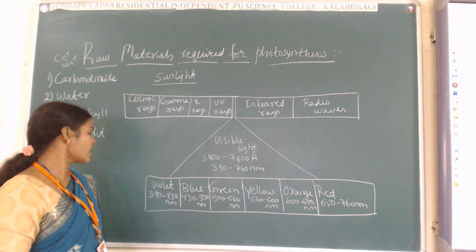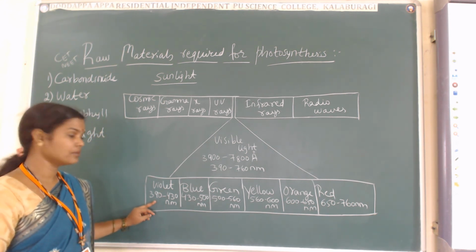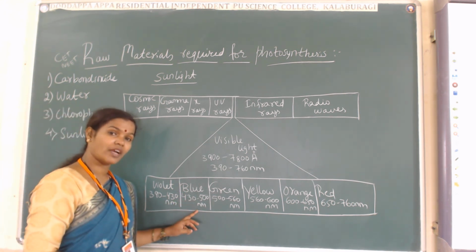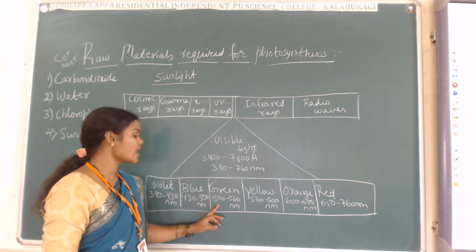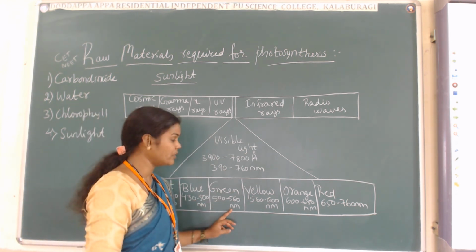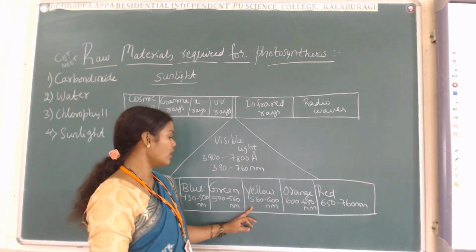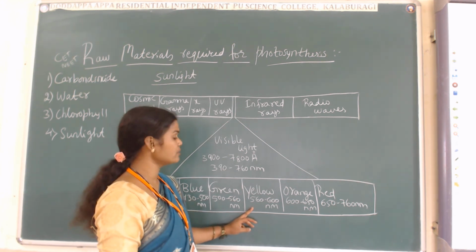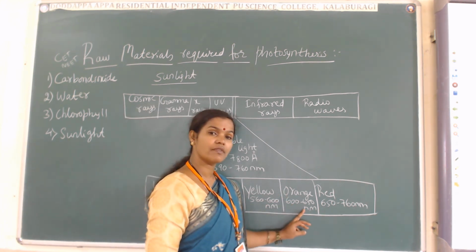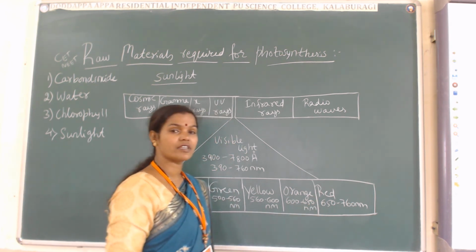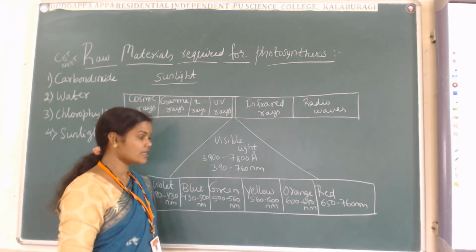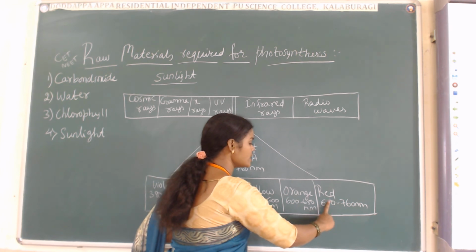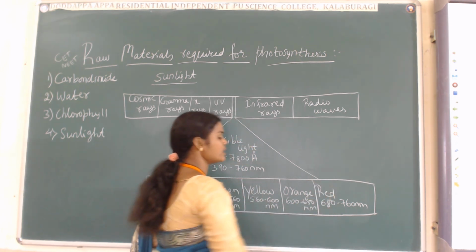Now violet is having 390 to 430 nanometer. Blue is having 430 to 500 nanometer. Green is having 500 to 560 nanometer. Yellow is having 560 to 600 nanometer. Orange is having 600 to 650 nanometer, and red is having 650 to 760 nanometer, or sometimes it varies from 680 to 720 nanometer.